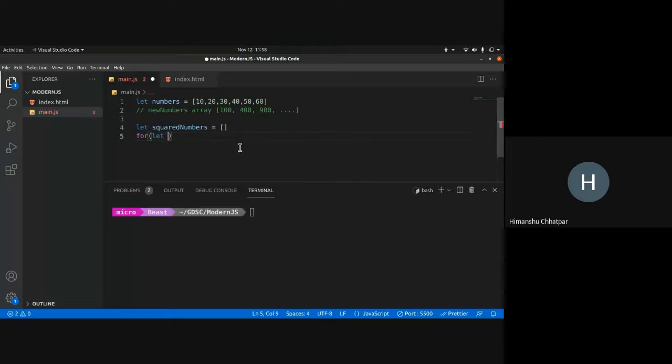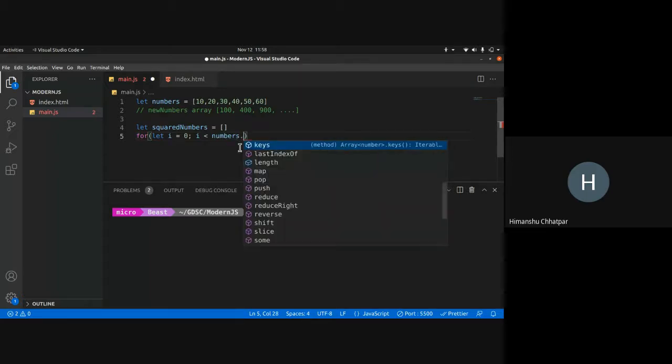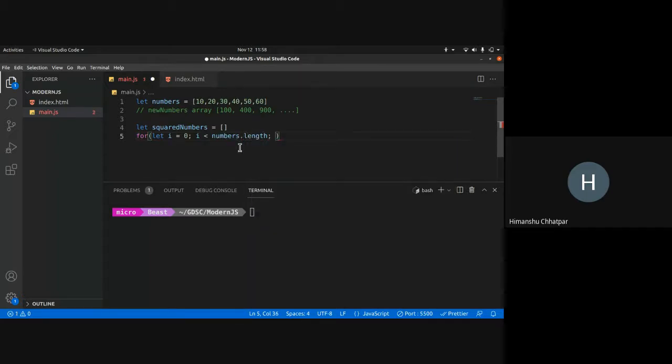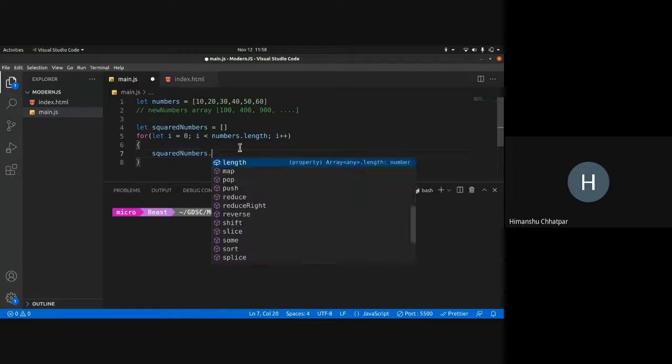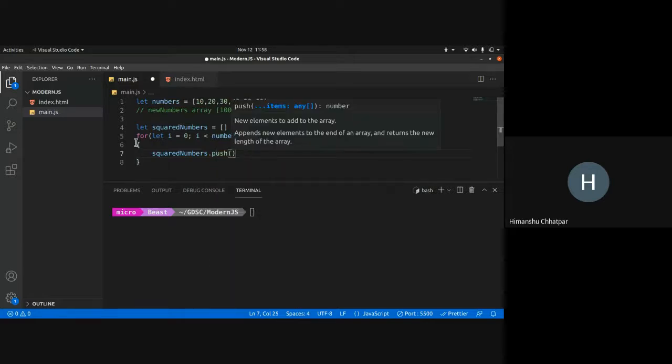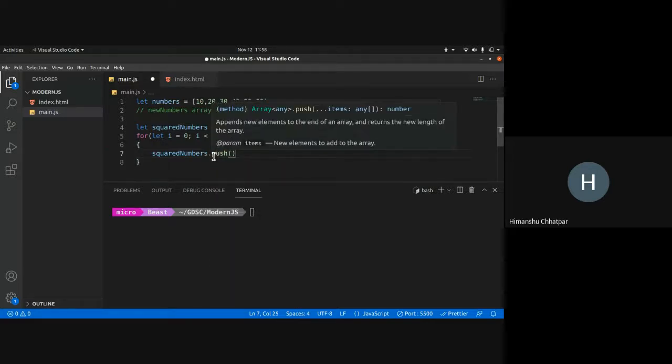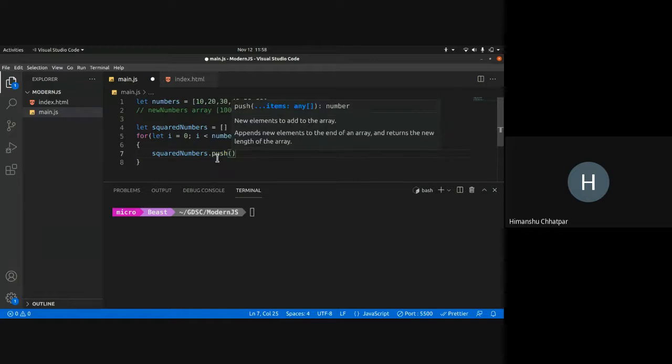So let i equals 0, i less than numbers.length, and i plus plus. Now for each number, I'll push the value using dot push. Push is a function that, as you can see in the autocomplete too, adds a new element to the end of the array. So this is what push does.